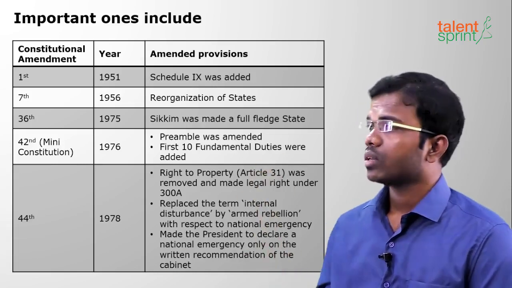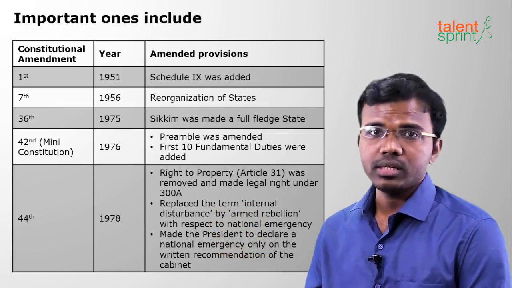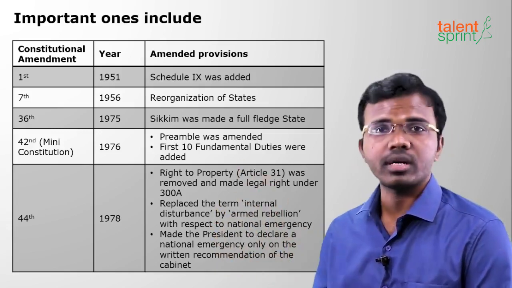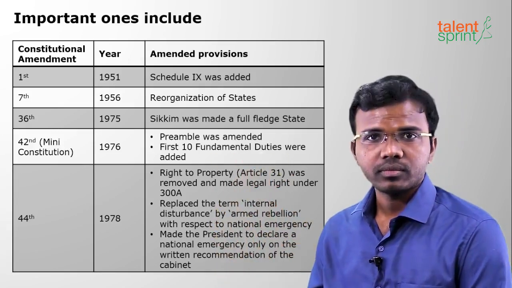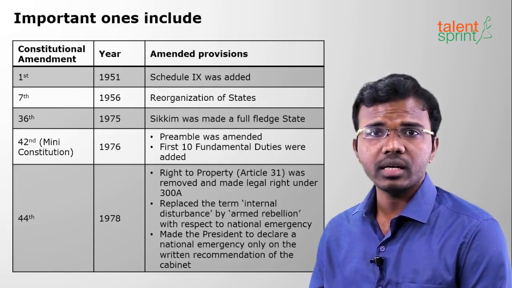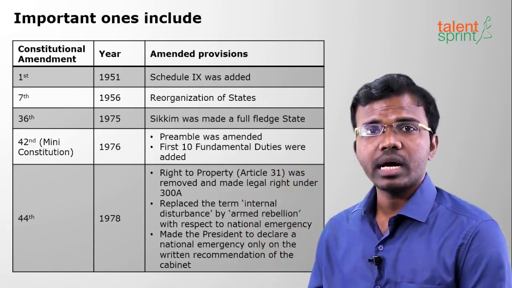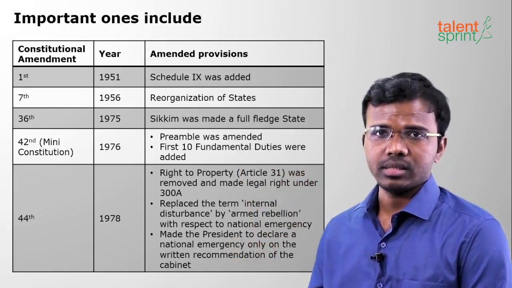What has it done? It has added the first 10 fundamental duties. We have 11 fundamental duties; the first 10 were added through this 42nd amendment. And the preamble was also amended. What are the words which were added? Socialist, secular and integrity were added to the preamble through the 42nd amendment 1976.